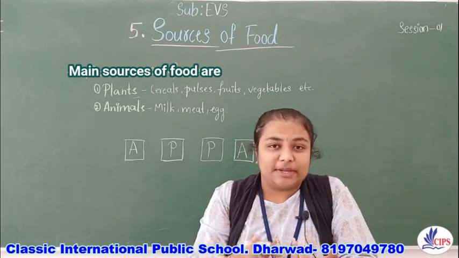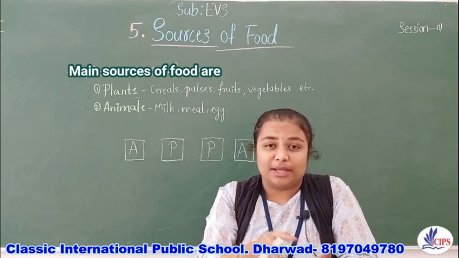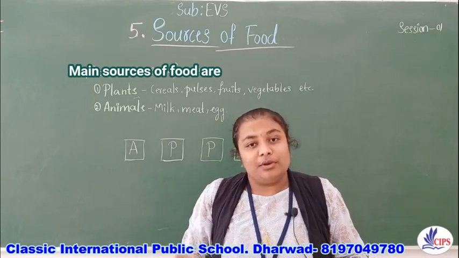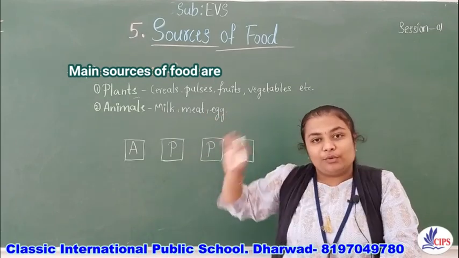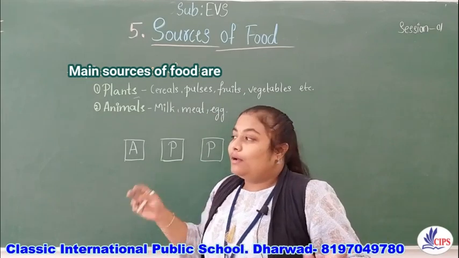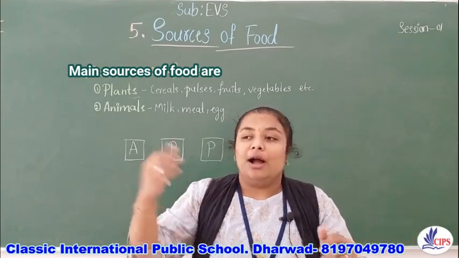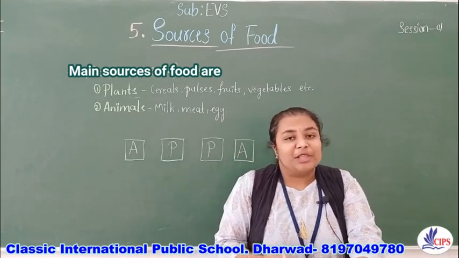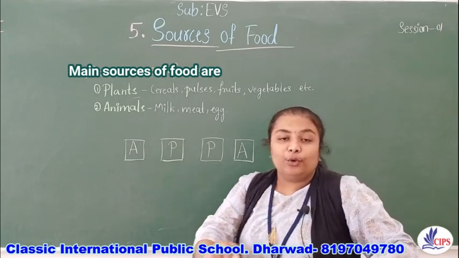We eat fruits, vegetables, and food grains, from which we make chapatis and rotis. So we eat many varieties of food. In this lesson we are going to study which food we get from plants and which food we get from animals, and in the parts of our India, what type of food the other people are eating. Now we'll see the food grains.